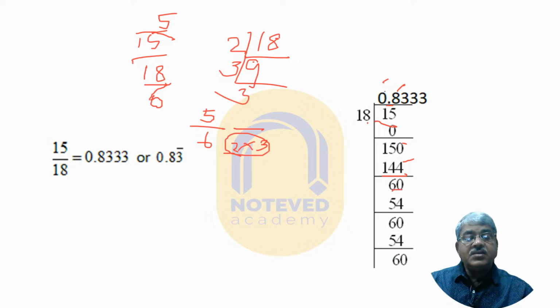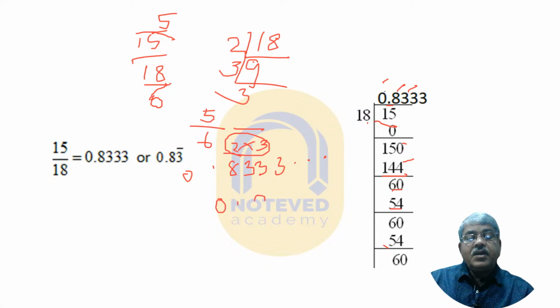Here is 60. So 18 3s are 54. Then comes 6, then 54. In this way, you see the 3 is coming repeated times. Here the answer is 0 point 8333 dot dot. You can write it as 0.83 with a bar. Okay, on the 3 you put the bar, not on 8. Only 3. Clear? So it is the thing.